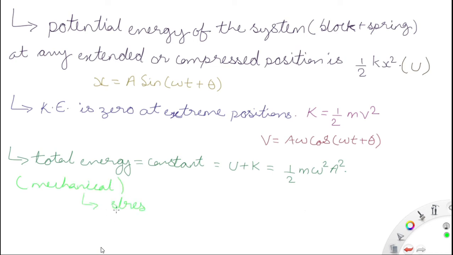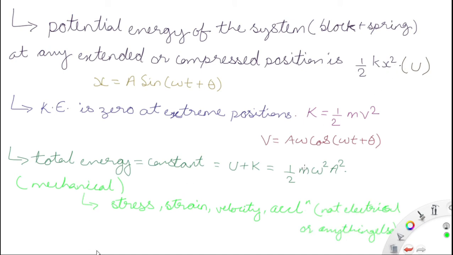In case of torsion, it will be theta, but in case of force, it is k, the spring constant. So in case of a spring constant, it's x displacement. So the potential energy of the system, block plus a spring, at any extended or compressed position is equal to half into kx square. This is represented by capital U. Now displacement x is equal to a into sine of omega t plus theta. Here A is the amplitude, means the maximum displacement.